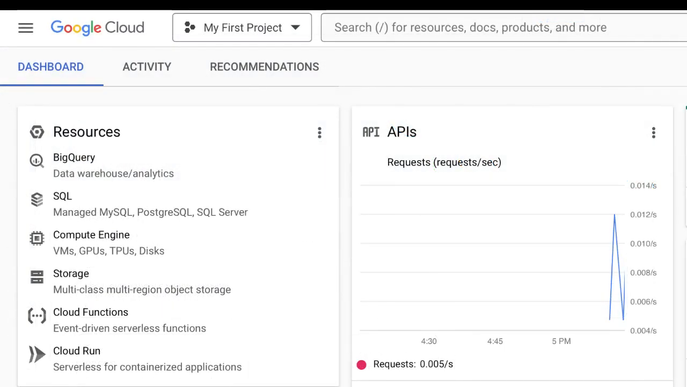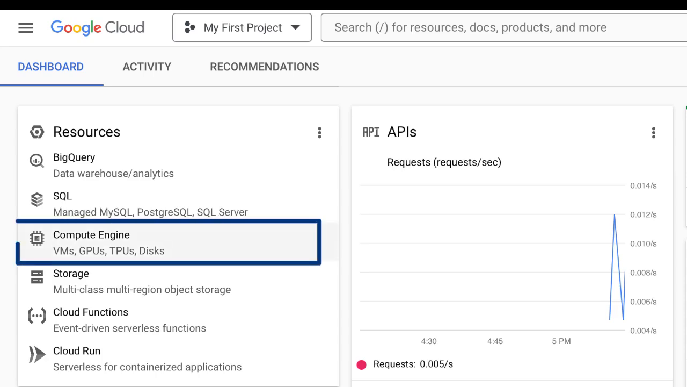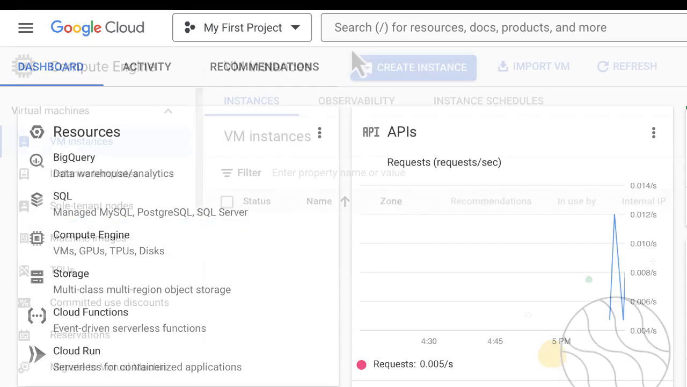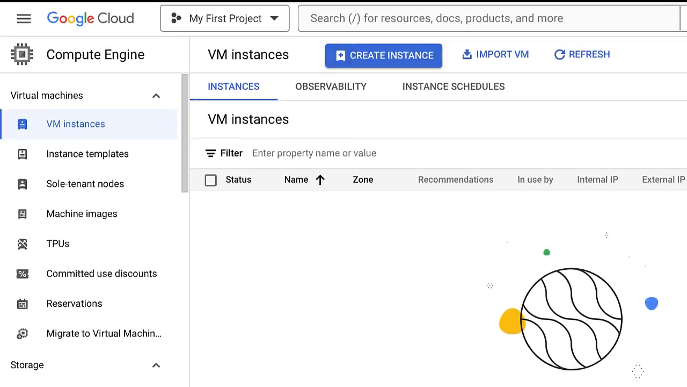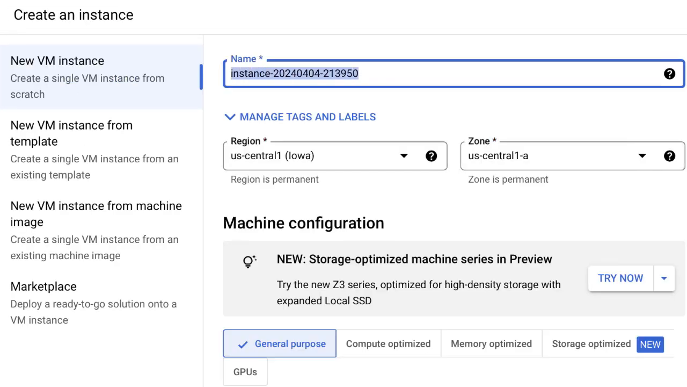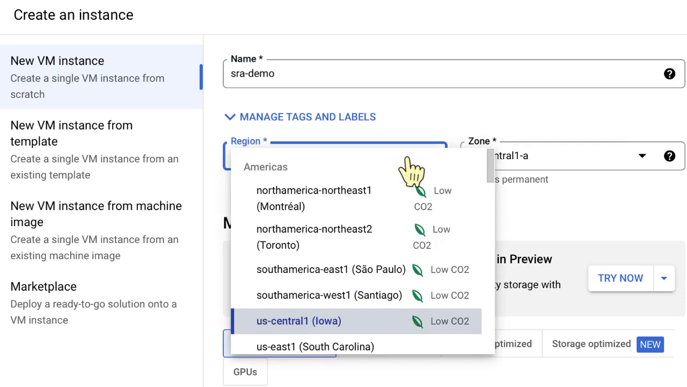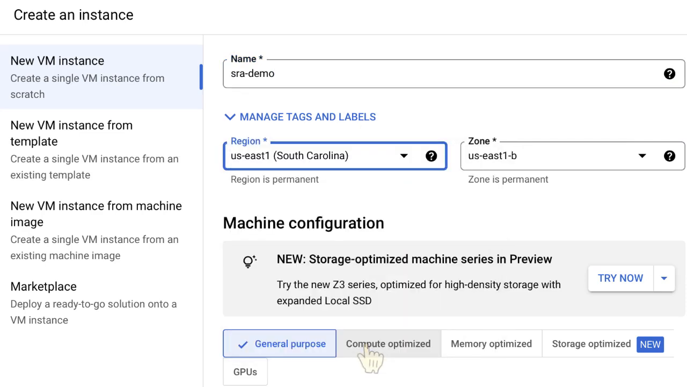I've now signed into my account, and I'm in my dashboard. I'll go to Compute Engine, then Create Instance. I'll give my instance a name, and for GCP region, select US-East 1, South Carolina, and any available zone. At the bottom of the page, click Create.